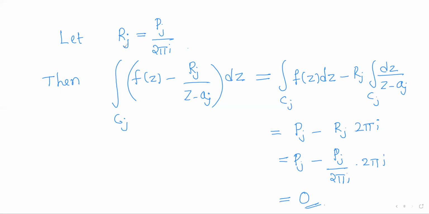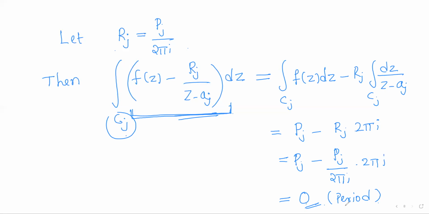So the constant Rj helps this function have period 0, because the integral of this function over the homology basis element gives you its period. We have chosen the constant Rj in such a way that the function f of z minus Rj by z minus aj has period 0 over the homology basis element.